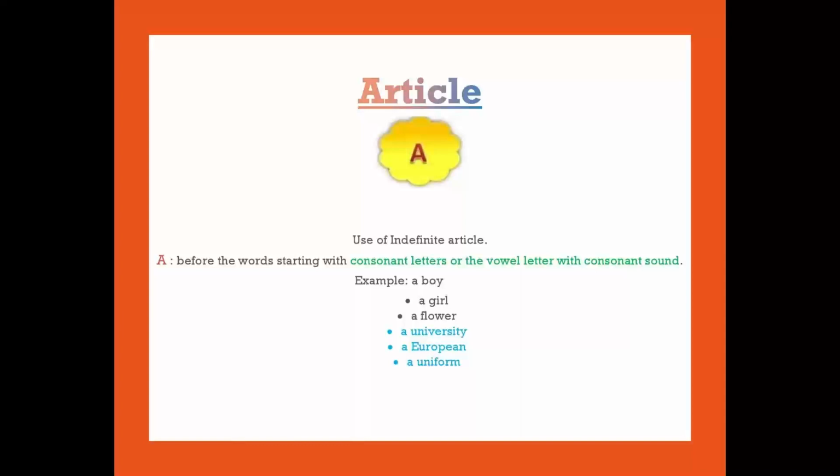Where can we use the indefinite article a? For example, a boy. Here boy is starting with B. It's a consonant letter. We can use the indefinite article a there. That is a boy. Again, a girl, a flower, a leaf, a doll, a toy, a cycle, etc. are the examples.